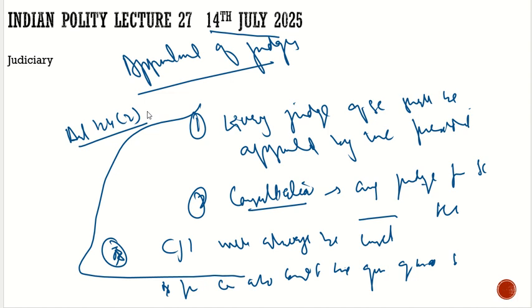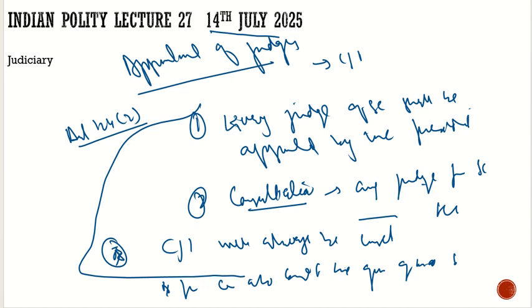So this criteria of experience was not fully followed. Because of that, there were many conflicts. Many judges who were to be appointed as the Chief Justice of India were passed over, and other judges who had the least experience were chosen over them. Because of that, they resigned. Many judges resigned in such scenarios.